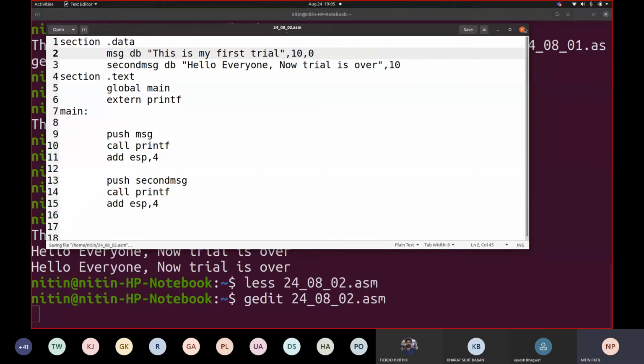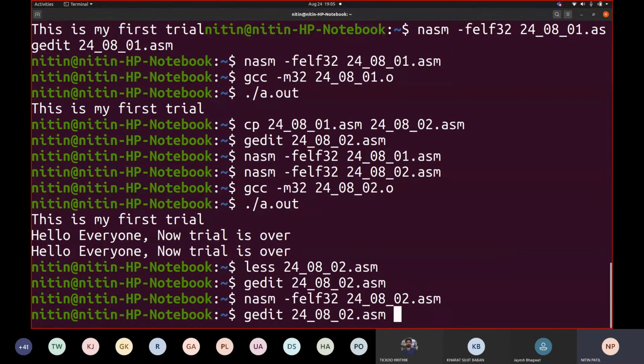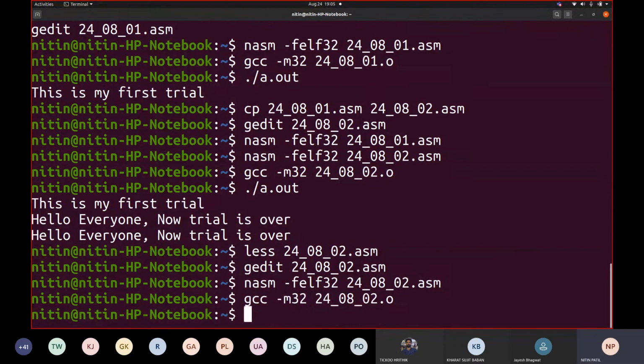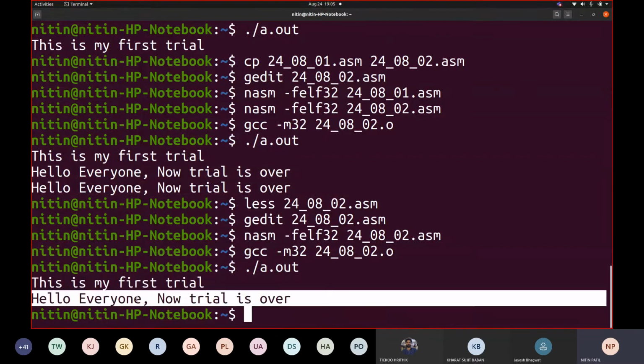Save. Now exit. Again, let me translate this with NASM, then GCC. Now let us execute this. Earlier it was showing this for the first printf and this was the second printf. Now this is the first printf, this is the second printf. Why can this change be seen there?